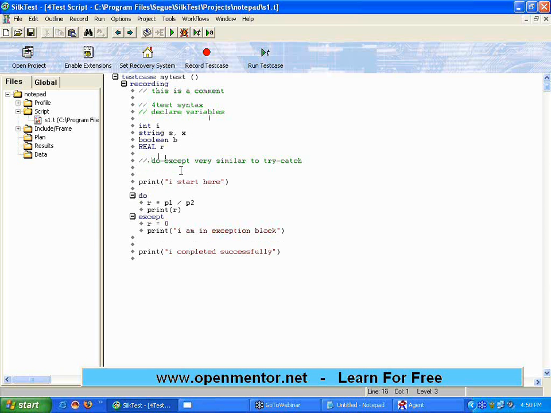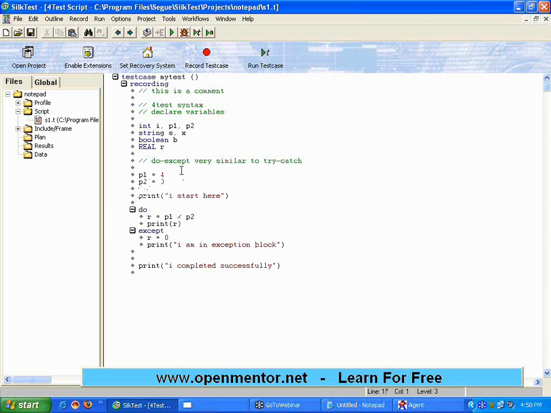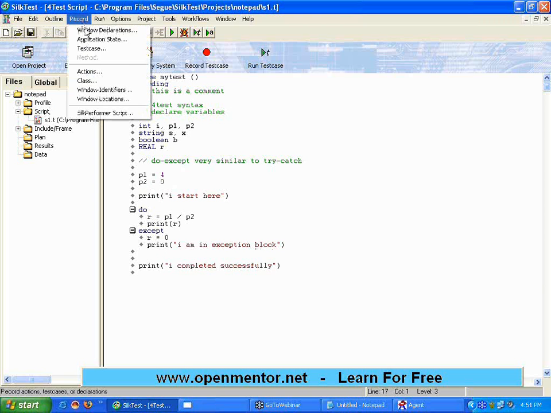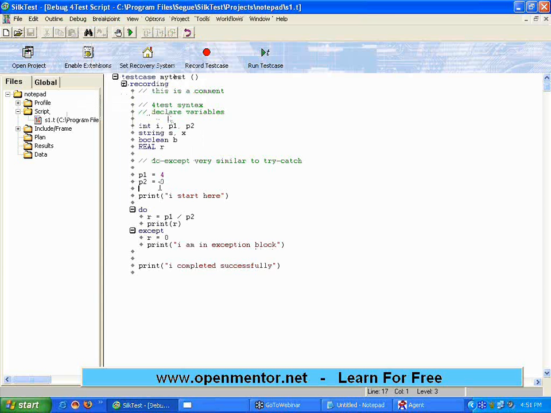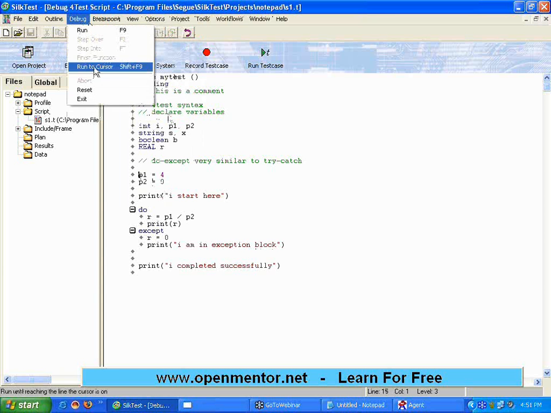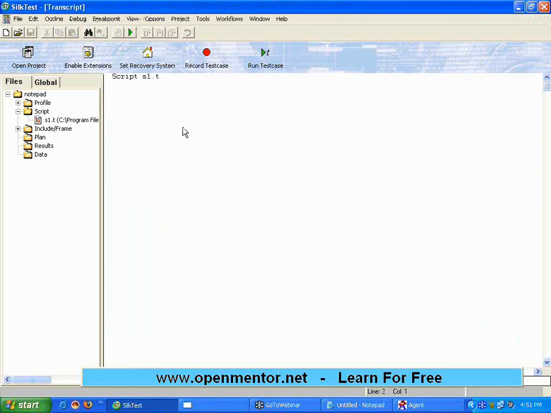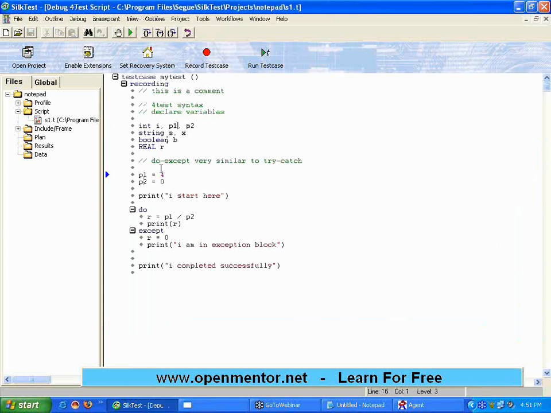Now let me say int p1, p2, just to debug, I'd say p1 equal to 4, p2 equal to 0. I'm just hard coding. Now let us say debug, it goes to debug. Now I position my cursor over here, run to cursor. When you say run to cursor, you could see a blue arrow over here, that means p1 equal to 4, it's waiting to execute this line.